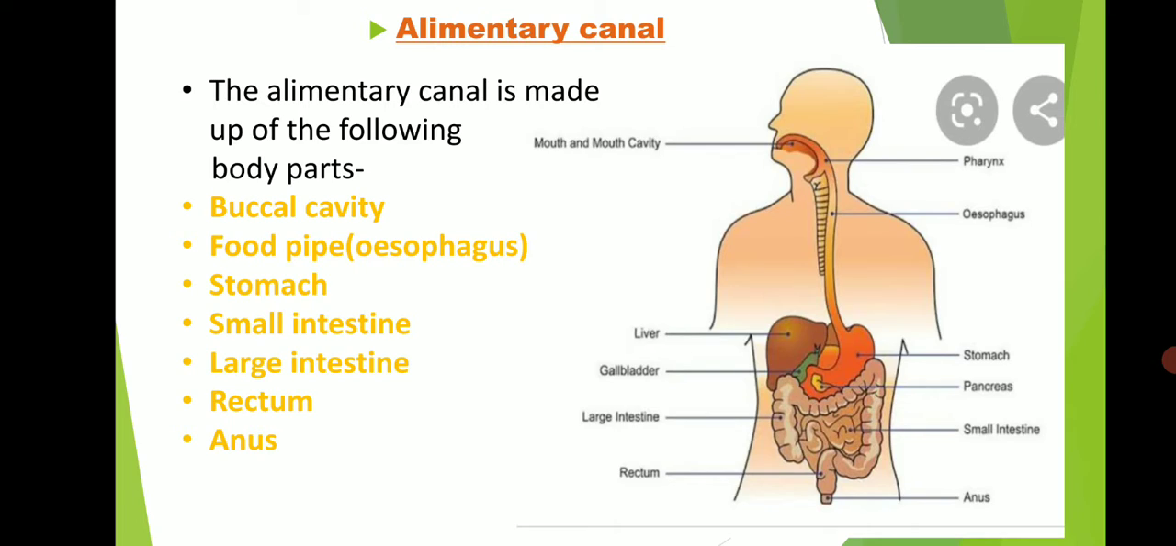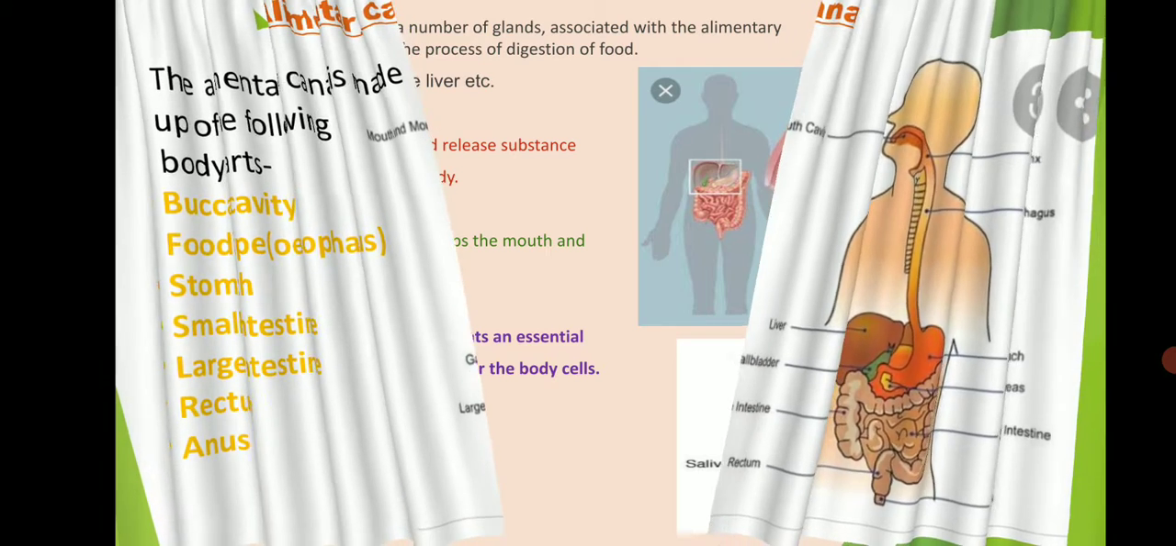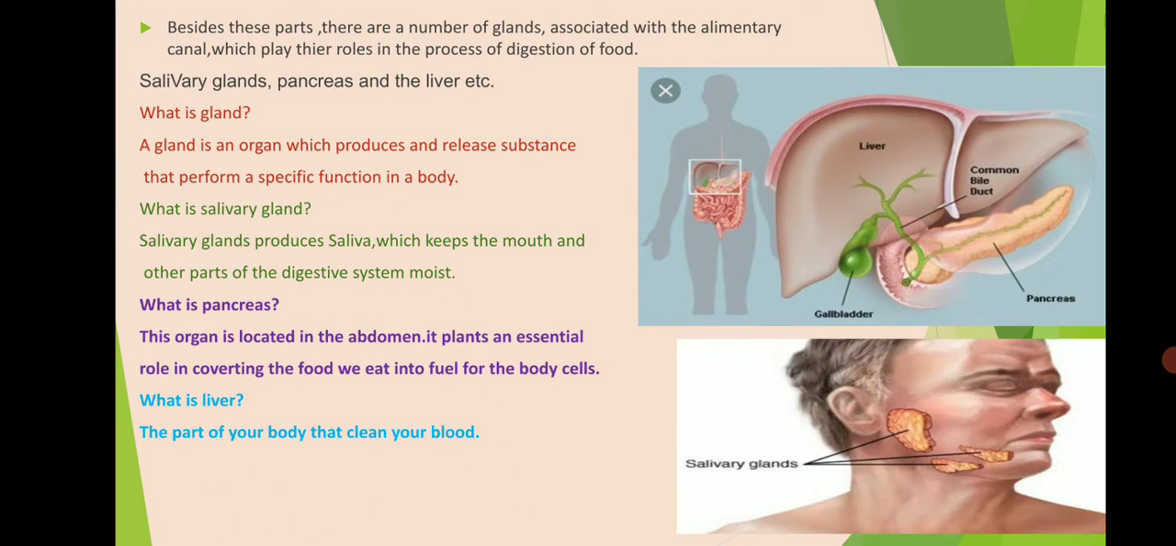Besides these parts, there are a number of glands associated with the alimentary canal, which play their role in the process of digestion of food. For example, the salivary gland, pancreas, and the liver are the three main such glands. First, we have to know about the gland. A gland is an organ which produces and releases substances that perform a specific function in the body.